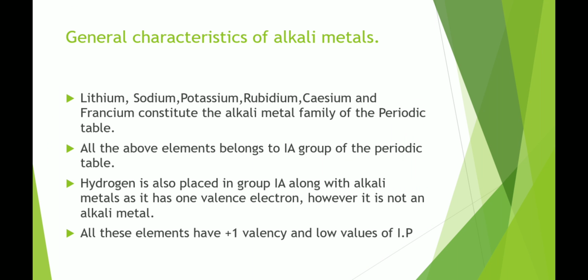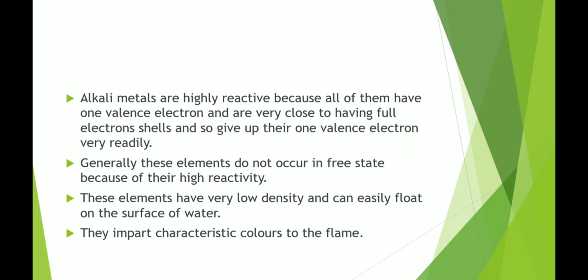Now, the general characteristics of alkali metals: lithium, sodium, potassium, rubidium, cesium, and francium constitute the alkali metals family of the periodic table. All the above elements belong to group number 1A of the periodic table. Hydrogen is also placed in group 1A along with alkali metals as it has one valence electron. However, it is not an alkali metal. All of these elements have +1 valency and low values of ionization potential.